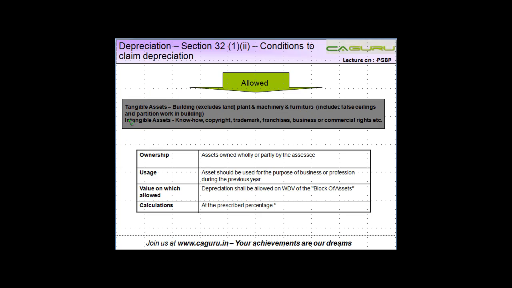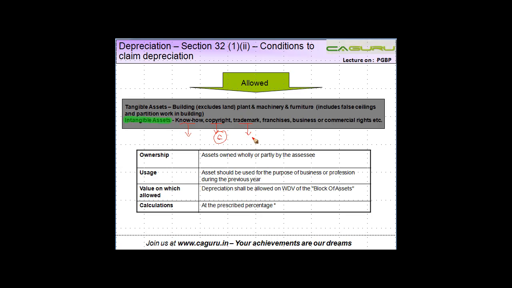Let us see the second one, intangible assets. Intangible assets are those which you cannot see and cannot feel, but which are important. Know-how. Know-how is basically the technique through which you can do a particular work by following a set of processes. Copyright. Every time you watch television, you see a mark written there. Copyright depicts who is the owner of a particular asset.